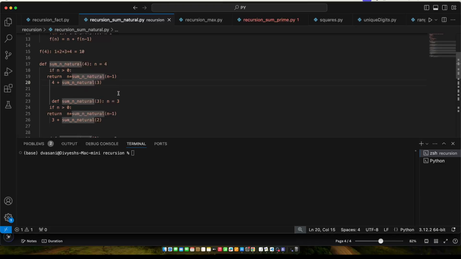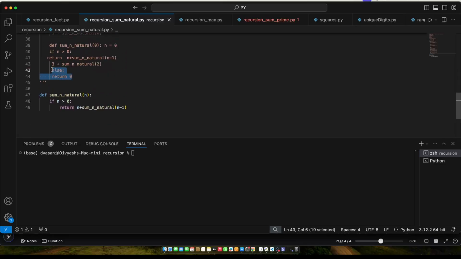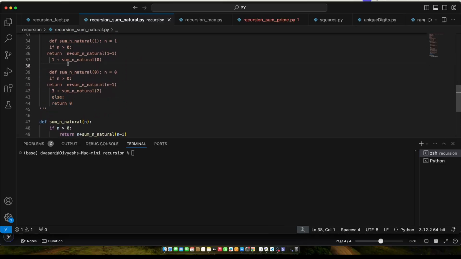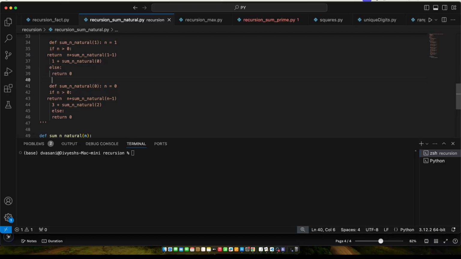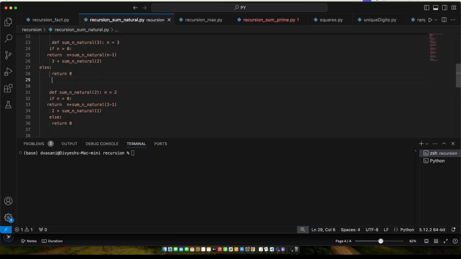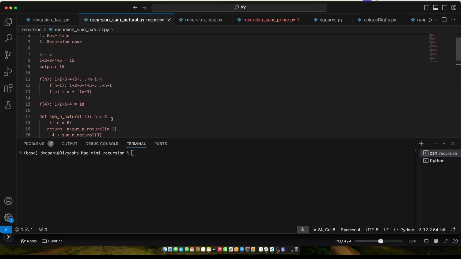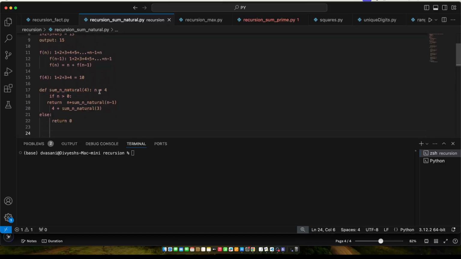So what we are doing is that we added else return 0, right? So what I'm going to do is I'll add this here, else 0 if n is greater than 0. So here I'm putting else as 0, here I'm putting else as 0, and here I'm putting it. Okay, so you are calling this sum natural with 4, which means you want to do the sum of 4 natural numbers, count summation.